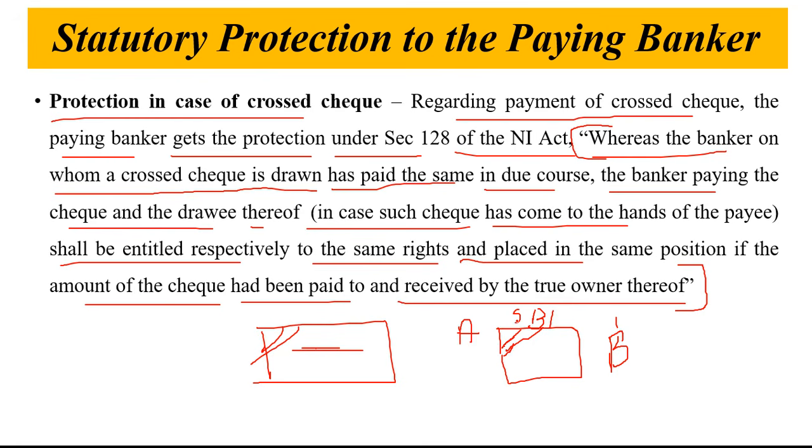So A is giving instruction to SBI bank to pay the money to B, in B's bank account, because the check has been crossed. So if the check is crossed, the paying banker's duty is to make the payment to the right person, and if the paying banker does so, then there is a statutory protection given to the paying banker under section 128 of the Negotiable Instrument Act.